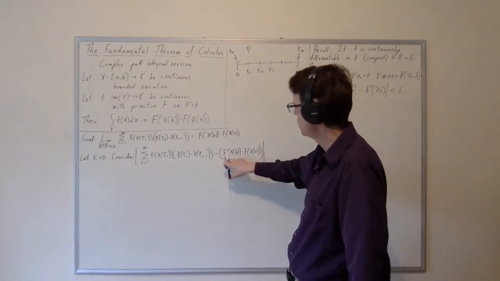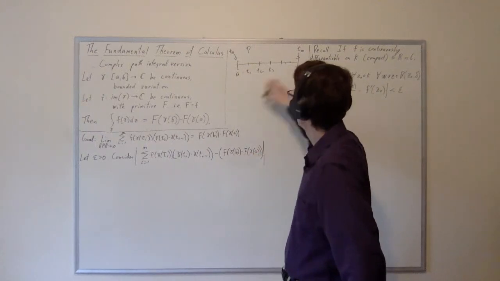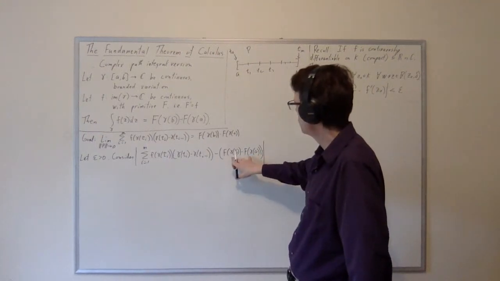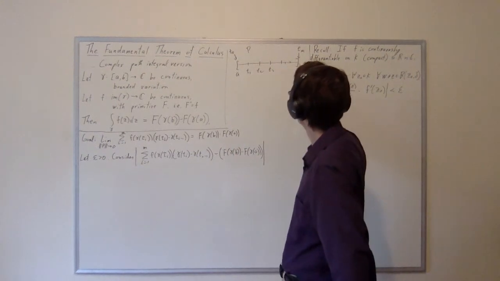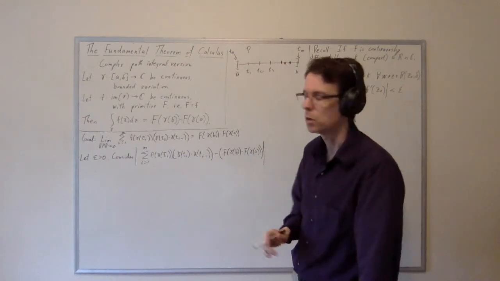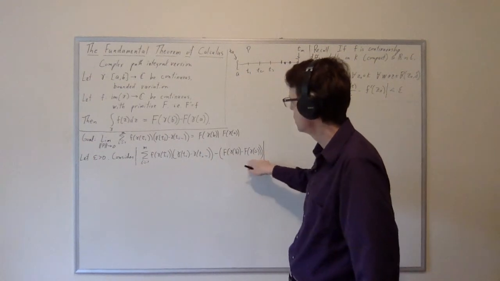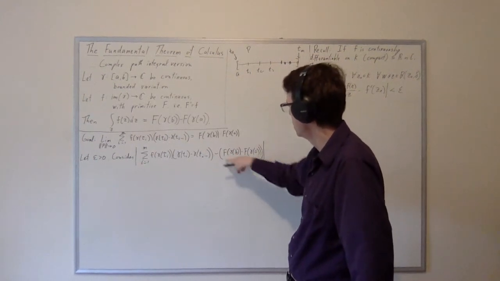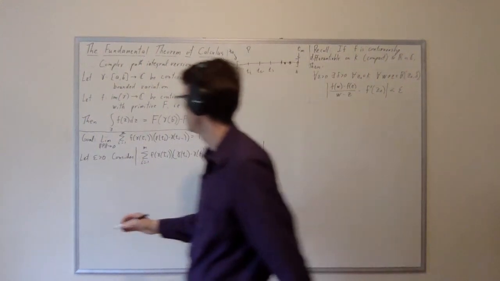This is the difference of two values of the function F composed with gamma here and here. So if we want to open it up as a sum, we can make it a sum of differences. We can take the value here minus here, and then the value here minus here, and the value here minus here, and we can just add up all those differences. If we add up all those differences, then all the intermediate terms will cancel, and we will get this. So we're going to open up this simple difference into a sum of small differences so that we can combine the sums.